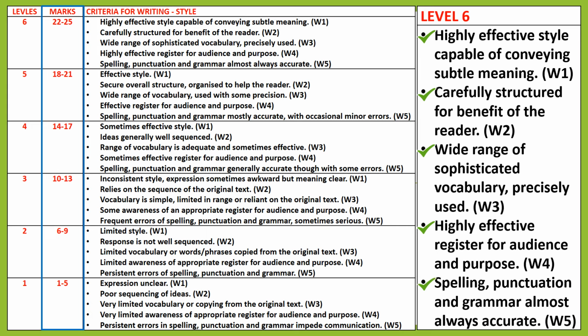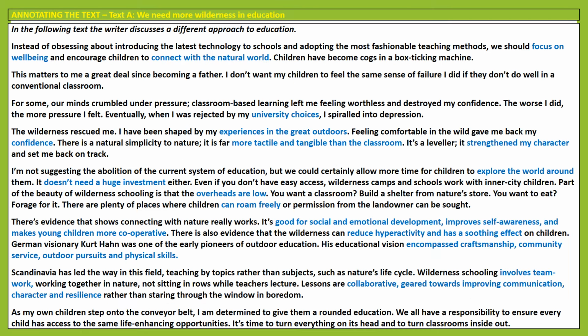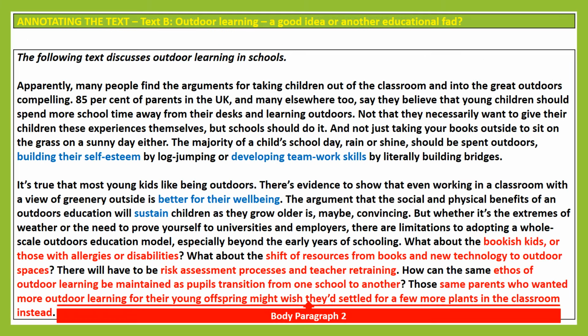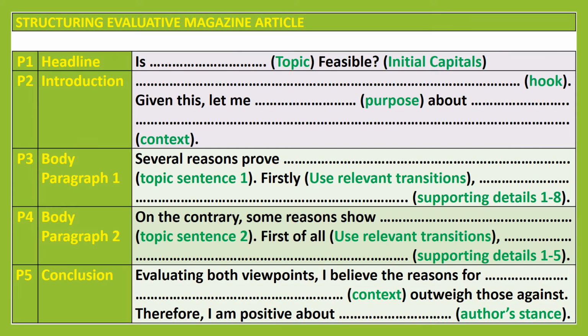Read text A and annotate to highlight evidence or information relevant to the focus of each body paragraph. Use color coding to differentiate each body paragraph. Similarly, read text B and annotate to highlight evidence or information relevant to the focus of each body paragraph. Here is a guide on how to structure your evaluative magazine article.